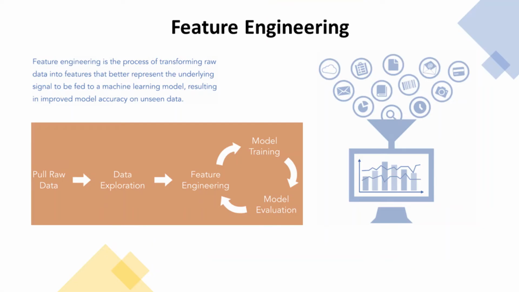So we are going to learn some of the basics regarding feature engineering, and in the next few minutes we'll dive into the implementation. So I would describe feature engineering as a process of transforming raw data into features that better represent the underlying signal to be fed into a machine learning model, resulting in improved model accuracy on unseen data. Again, we care about the model's ability to generalize to data that it has not seen before.